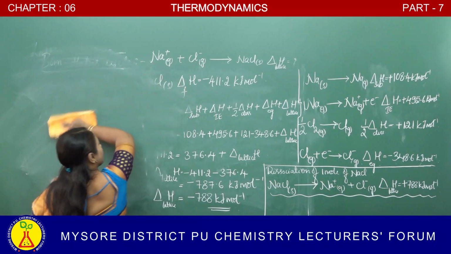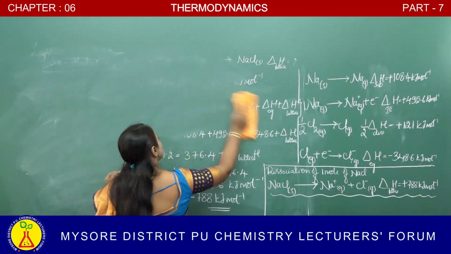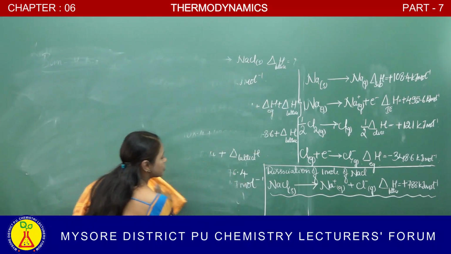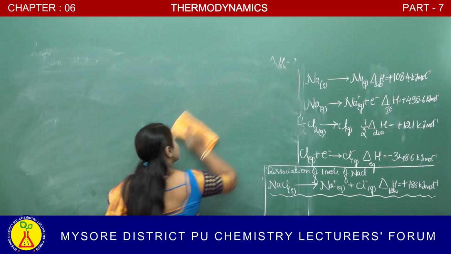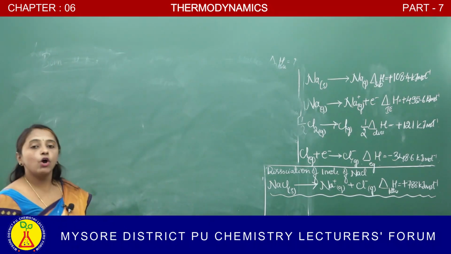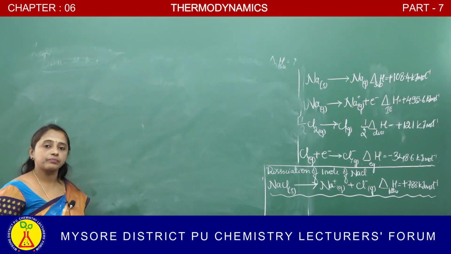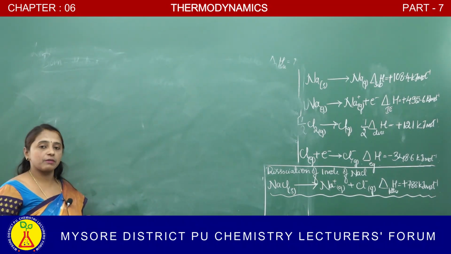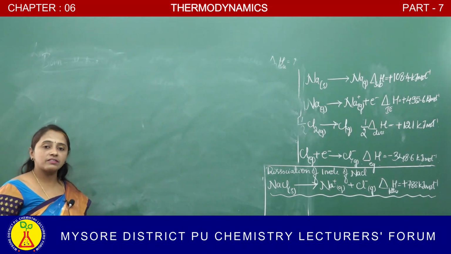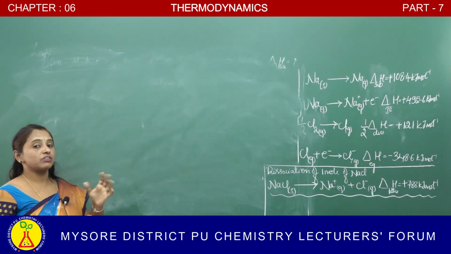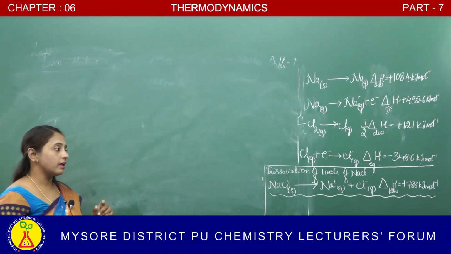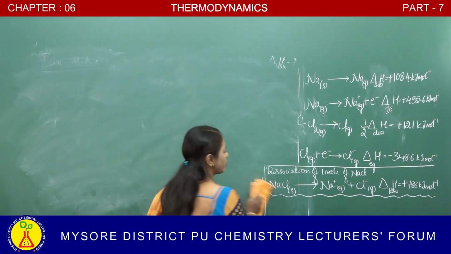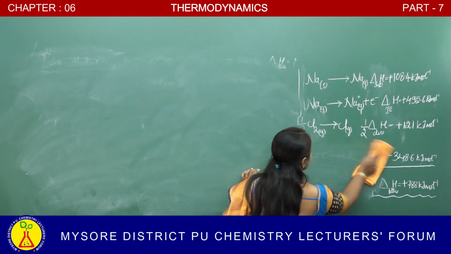Enthalpy of solution means the enthalpy change produced when 1 mole of the substance dissolves in a specified amount of the solvent.